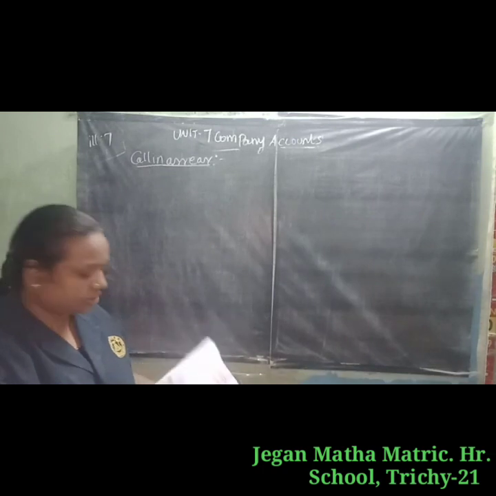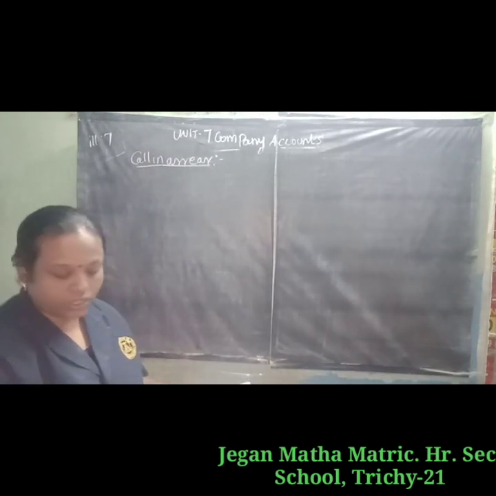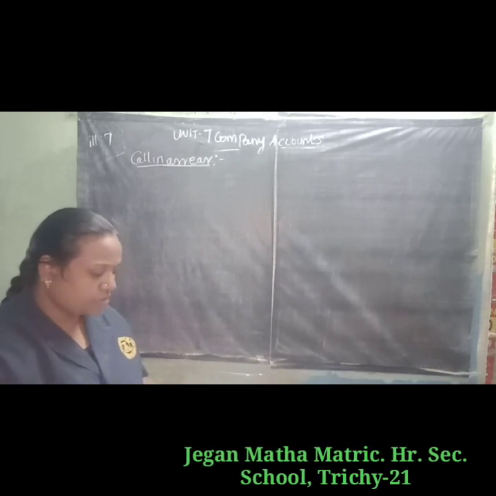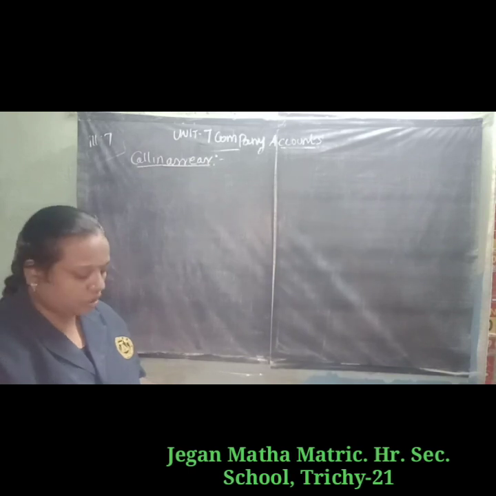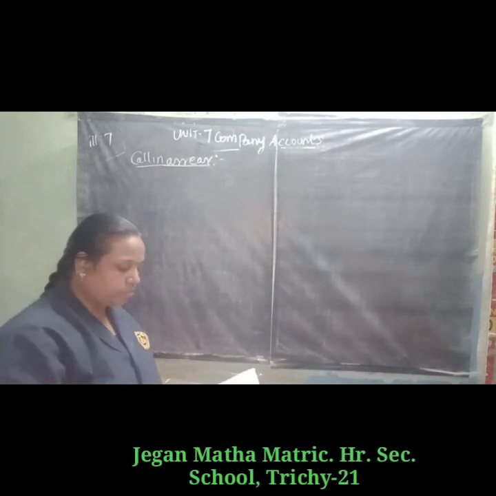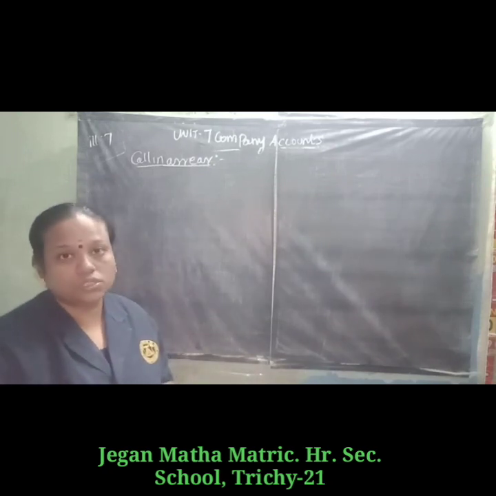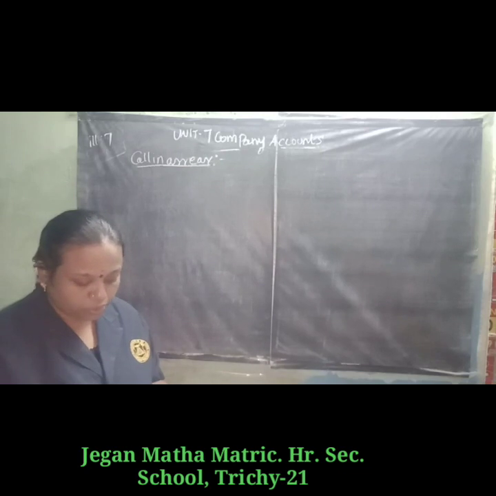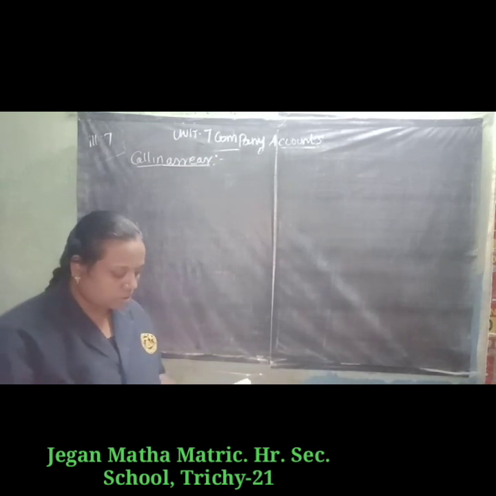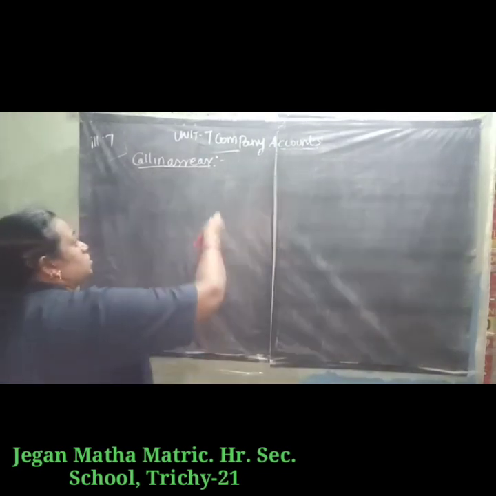Next, illustration 7. JM Tires issued 15,000 ordinary shares, 10 each payable as follows: 3 rupees on application, 5 rupees on allotment, 2 rupees on first and final call. All the money were duly received except one shareholder holding 100 shares failed to pay the call money. So how to prepare the necessary journal entries in call in arrear account?